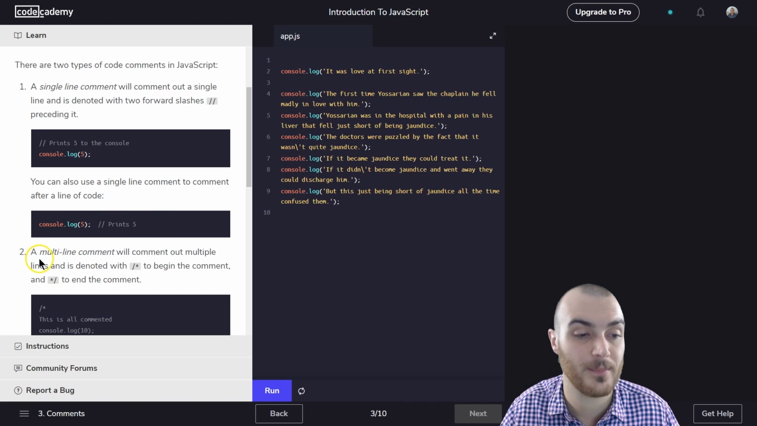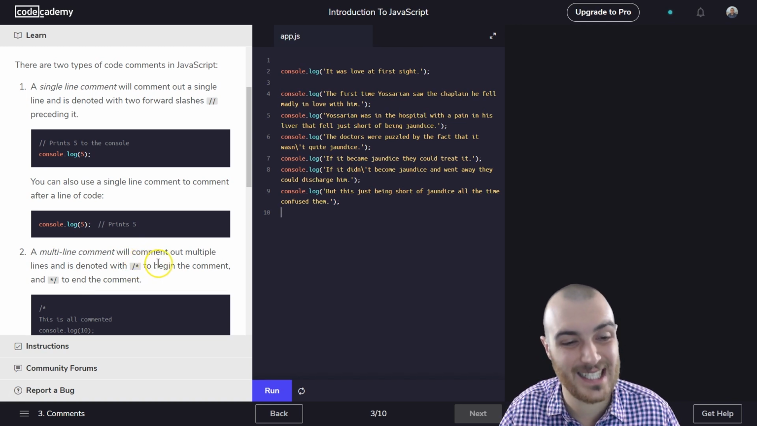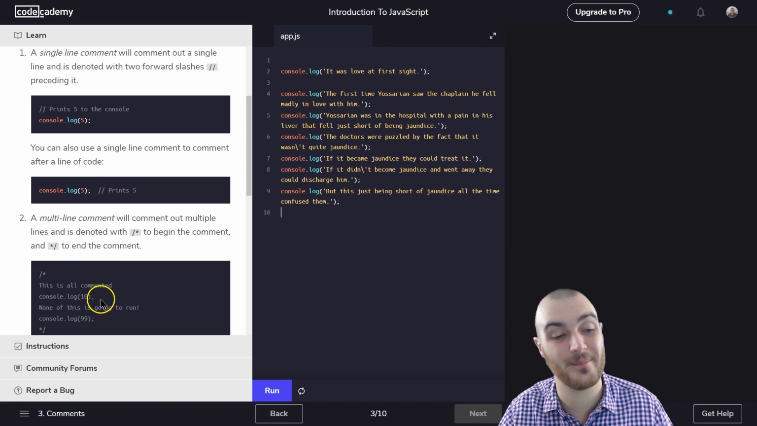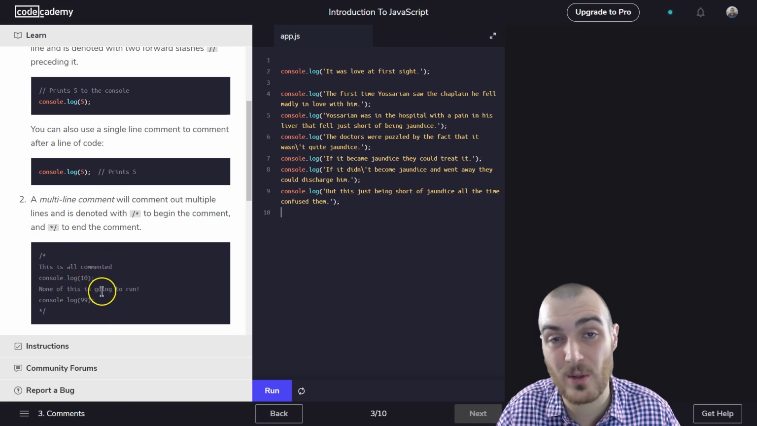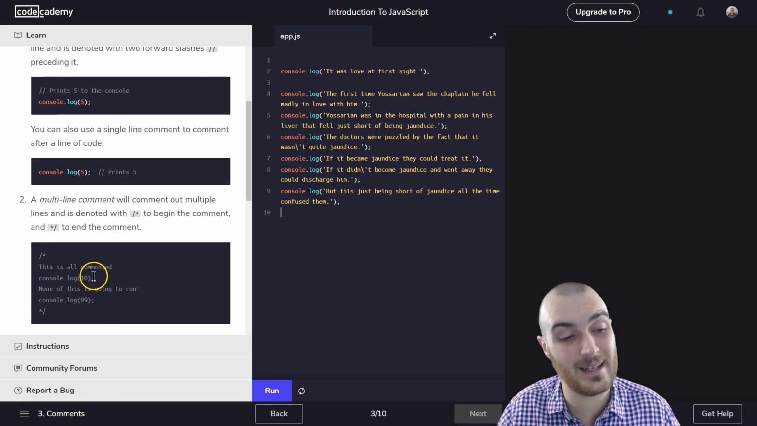The computer ignores that. A multi-line comment will comment out multiple lines and is denoted with a slash, asterisk to begin the comment, and an asterisk, slash to end the comment. This is all comment. And so the computer, this looks like code, but I mean, this is code, but the computer's not going to read this.